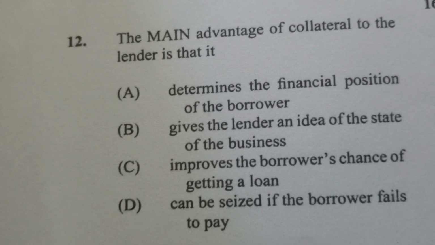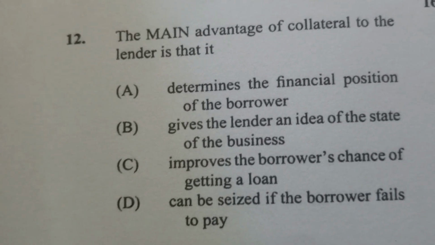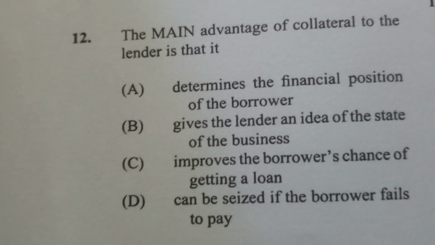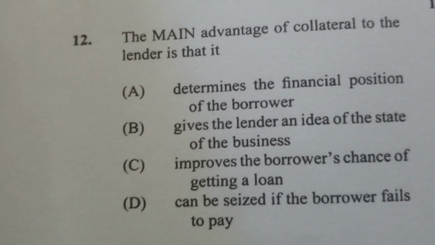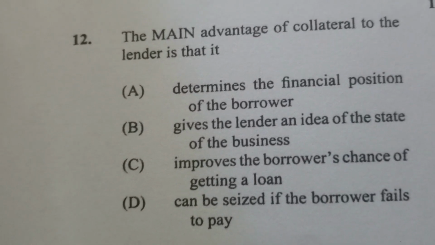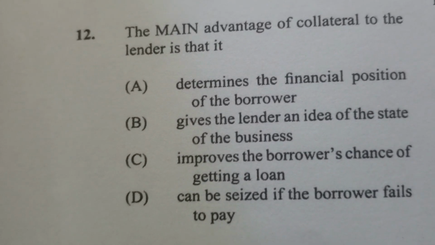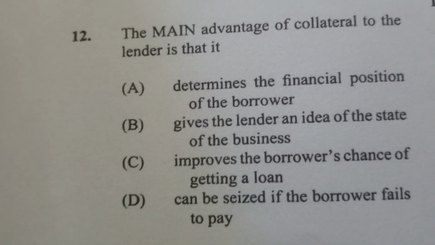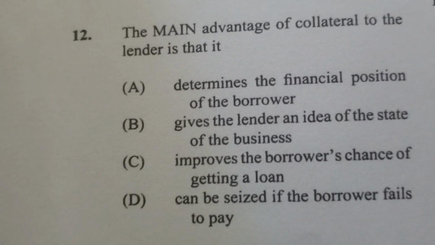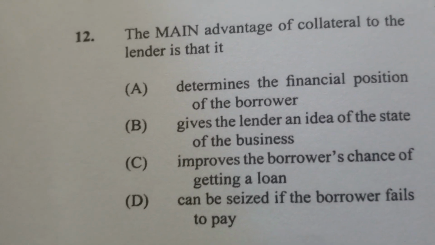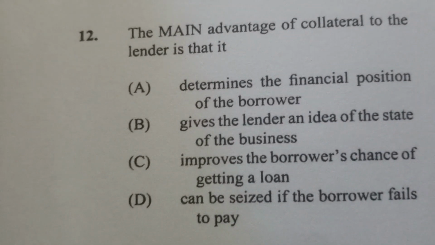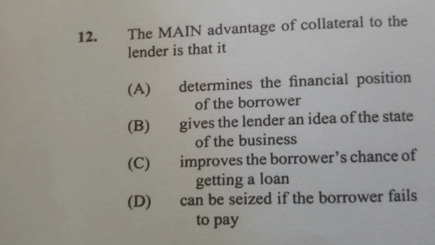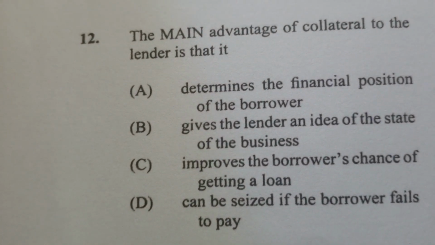Item 12. The main advantage of collateral to the lender is that, and we're saying it is D, can be seized if the borrower fails to pay.